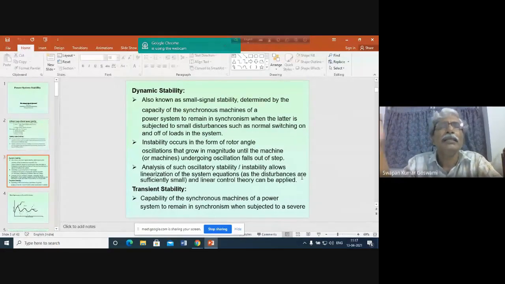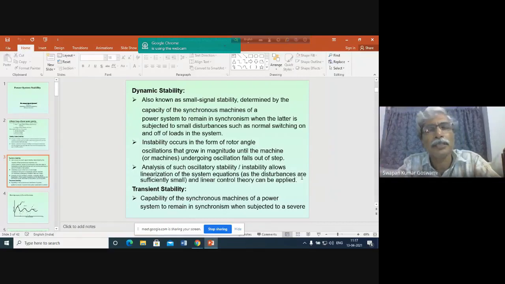Because induction generators are a very small proportion of the total generation capacity. You can say 80% is synchronous, and the remaining 20% comes from different forms of generation, including solar PV, wind, biomass, and other renewables.